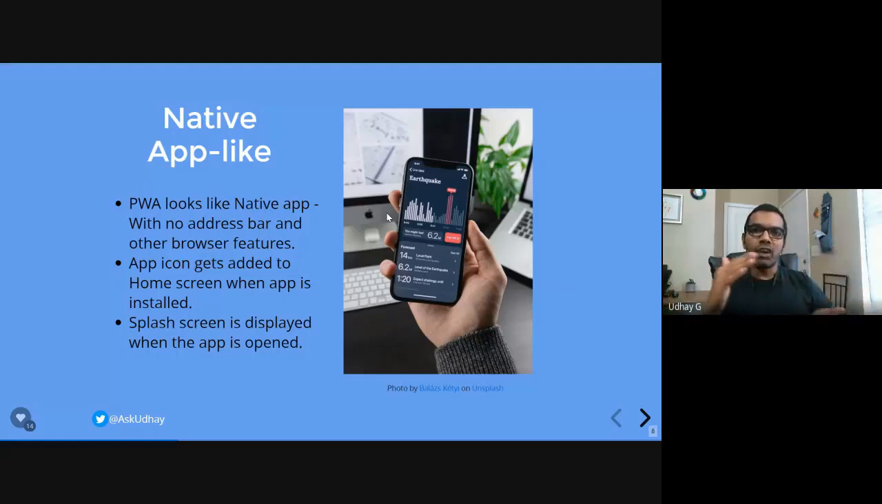So it will occupy the entire mobile space, and it will give a look like a native app. So the user will think he's still accessing a native app, but actually the web app is what the user is accessing.